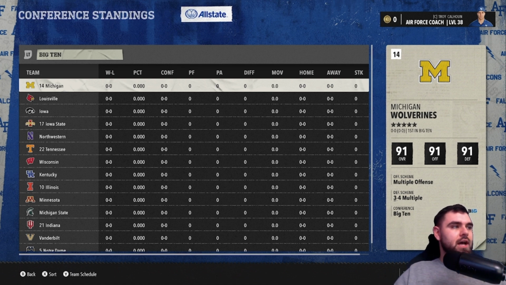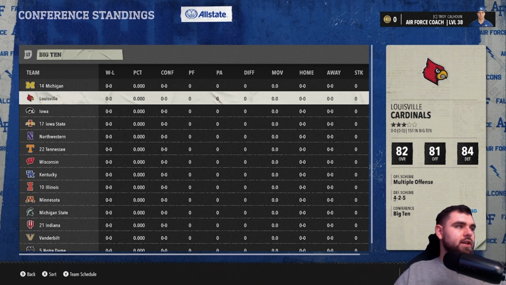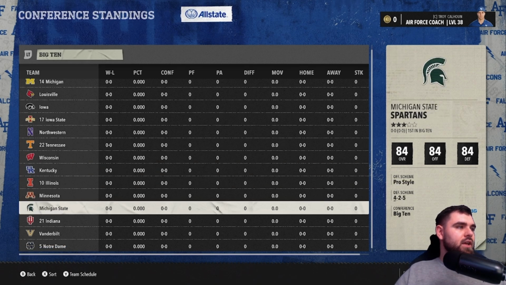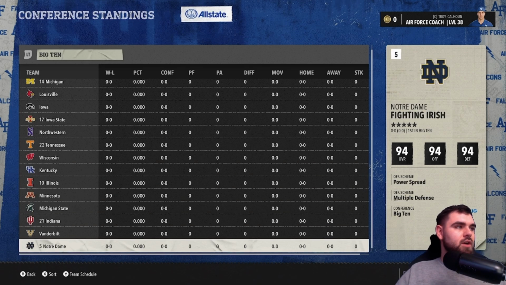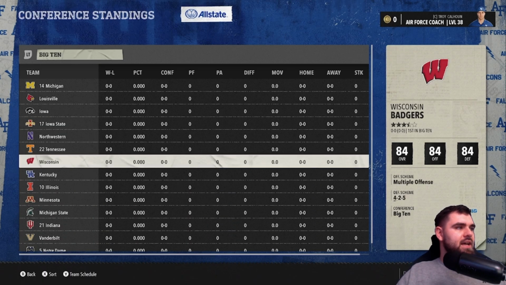So we'll have to see how it plays out from the beginning, maybe make adjustments for when College Football 27 comes out. But kind of a good point to talk about that since we got 6 ranked teams here. Looking over it, you got Michigan, Iowa State, Tennessee, Illinois, Indiana, and Notre Dame as the ranked teams. Obviously, some traditional powers thrown in there in Notre Dame, Tennessee, Michigan. Iowa State's been fairly relevant in some aspects.